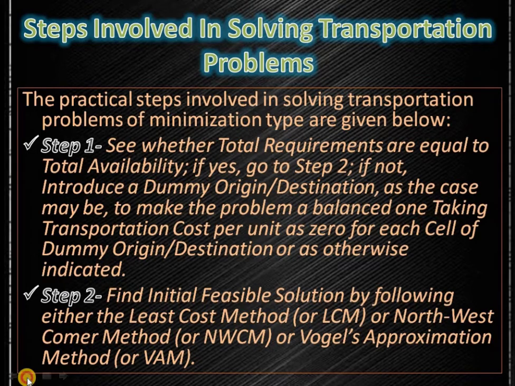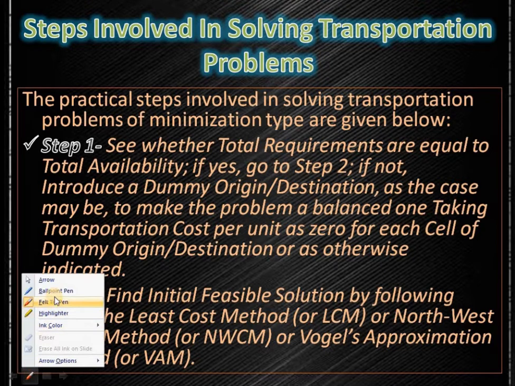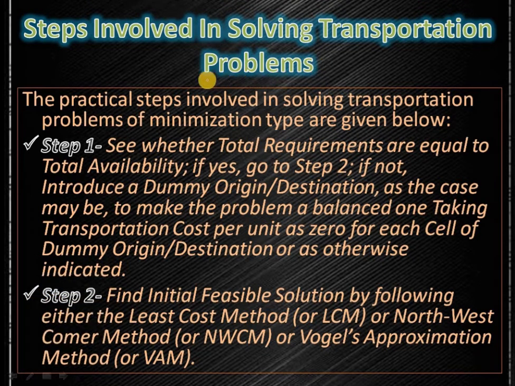Let us understand simple steps for solving transportation problem. There are 5 steps which you have to go through, and which are very important. Please keep them in your mind. First step, you should check whether the problem is balanced or unbalanced.